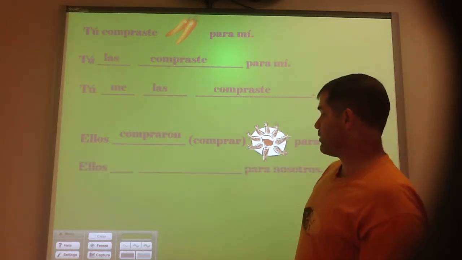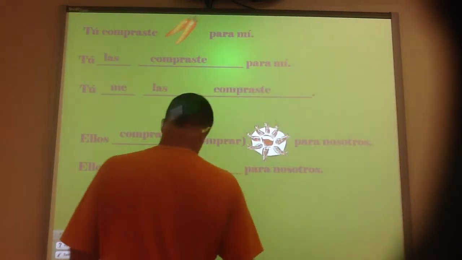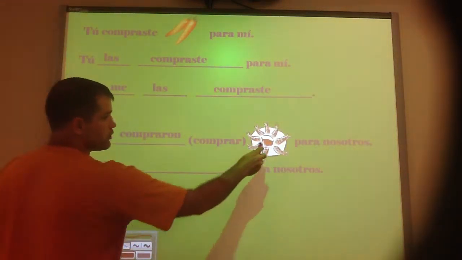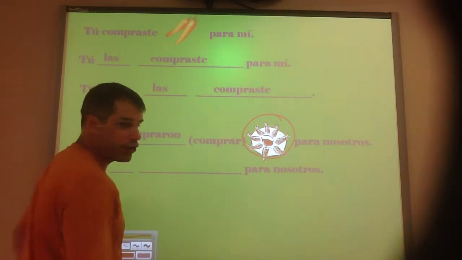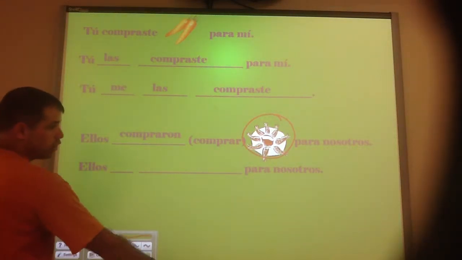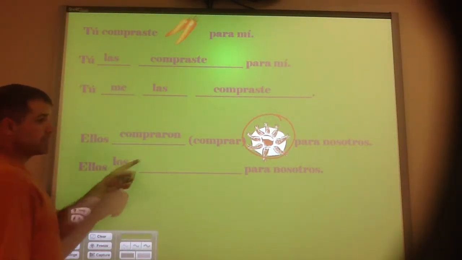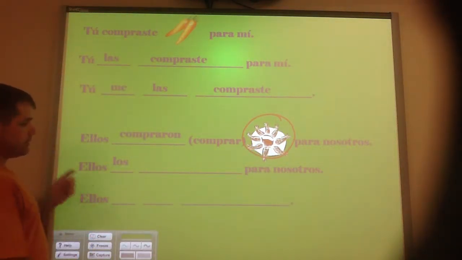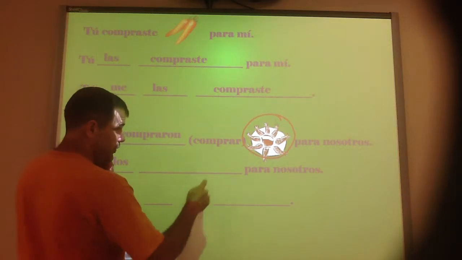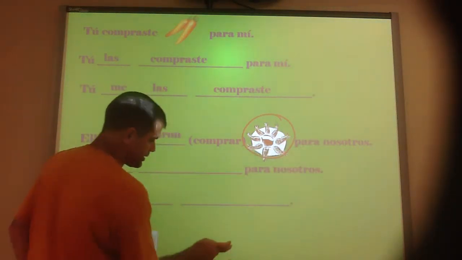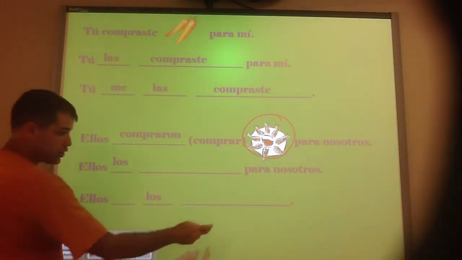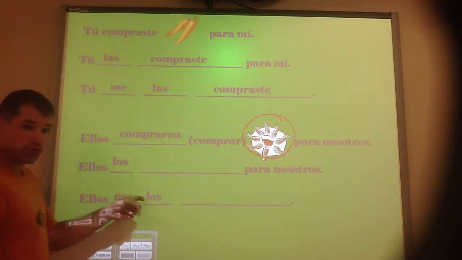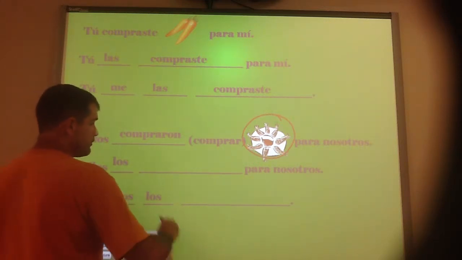So if we're going to put pronouns in for this, first, starting with just a direct object pronoun for los camarones, we will use los, because it refers to los camarones. And then, if we want to put in both, they bought them for us, then we'll put in the los, and we'll put in the nos, because it's the indirect object pronoun, in front of it.